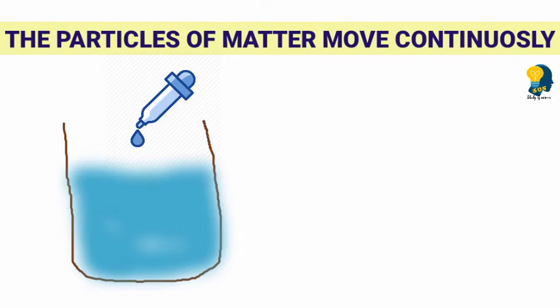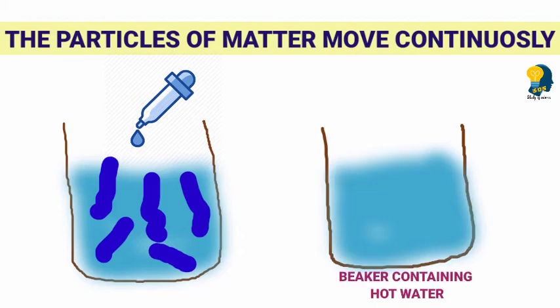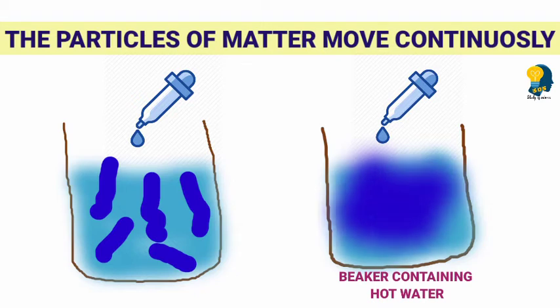blue ink or red ink. What can we observe? We can observe that the ink spreads on its own, but it takes some time. The same activity, when we do it by taking some hot water and adding a few drops of ink to it, we can observe that the movement of particles becomes faster. Or when we take some water, add some drops of ink to it and stir it suddenly, there also we can observe that the movement of particles becomes faster.